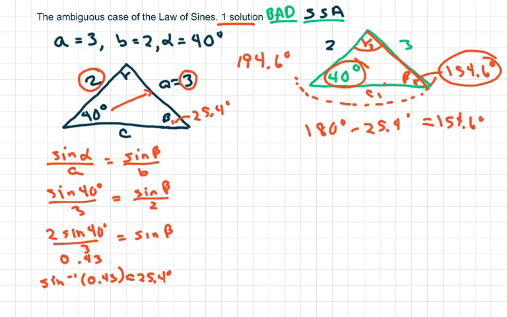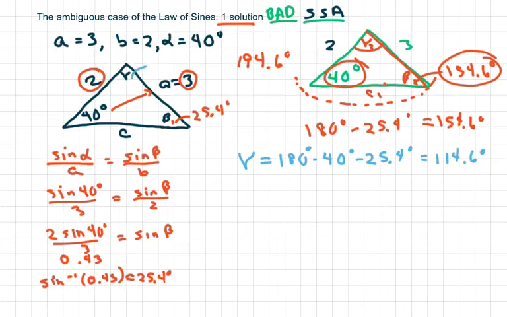And what we're going to do is just go ahead and solve for the rest of the values. To get my gamma, I'm going to use 180 minus 40, these are all degrees, minus 25.4 degrees, and that gives you 114.6 degrees.